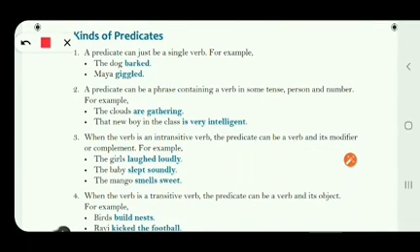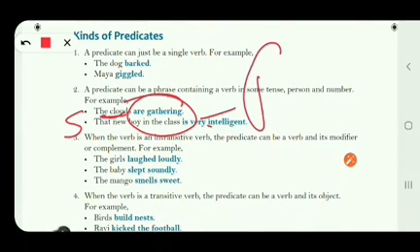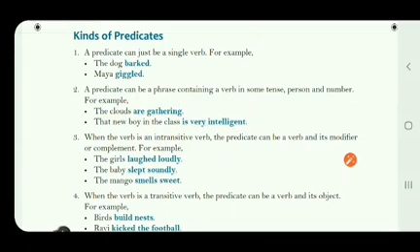Now, the second point is that a predicate can be a phrase containing a verb in some tense, person and number. Now, see the example, the clouds are gathering. We are talking about the clouds. So, clouds, they are the subject. And what is the predicate part? Are gathering. What are we saying about the clouds? That they are gathering. Are gathering is the predicate part.